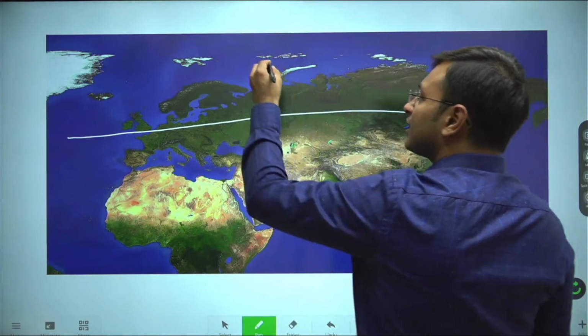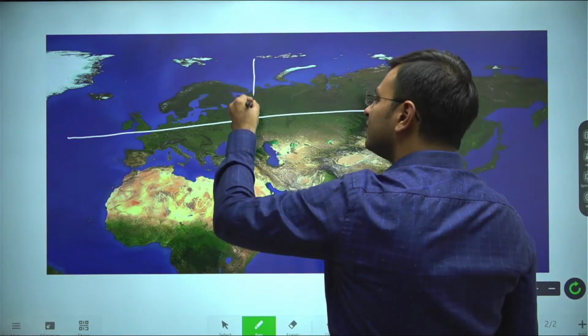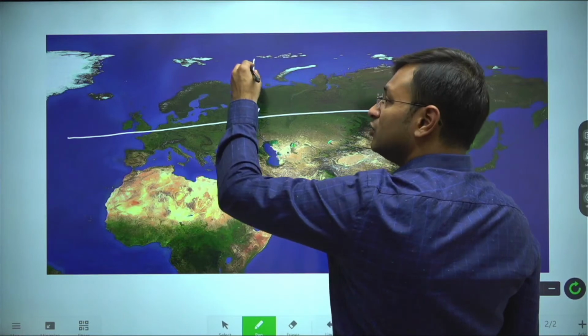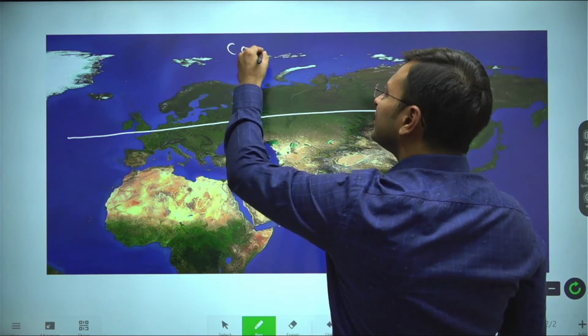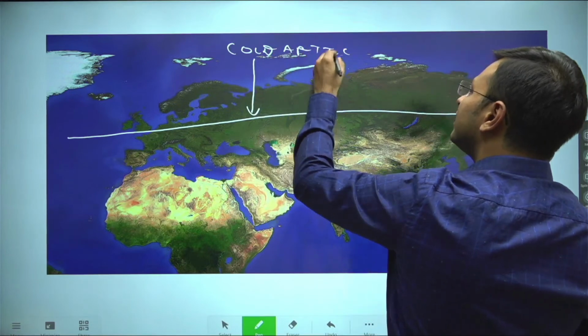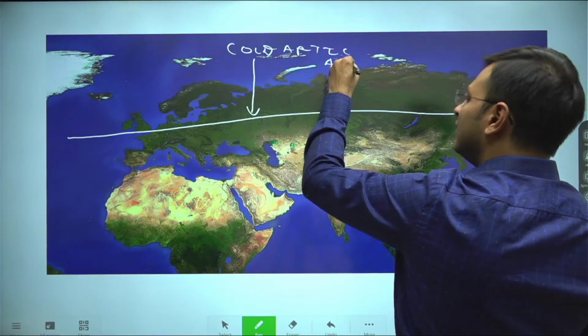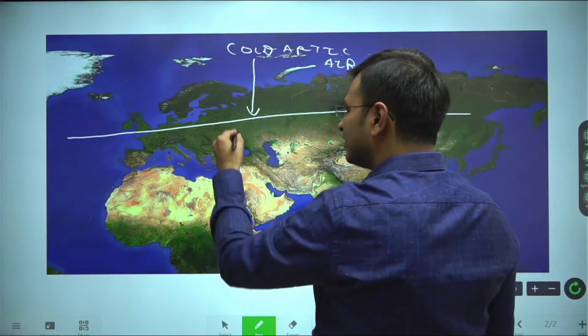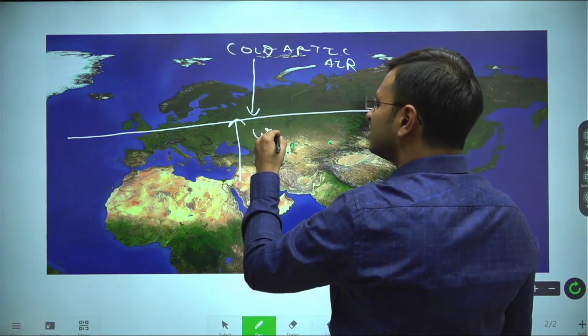You are having the cold air which is coming from the north, the cold Arctic air, and you have the warm air which is coming from the southern tropics.